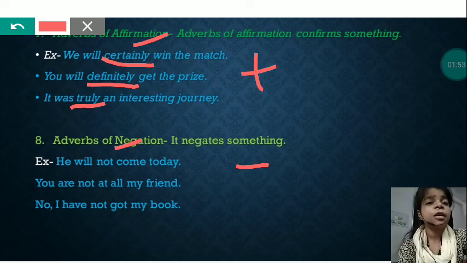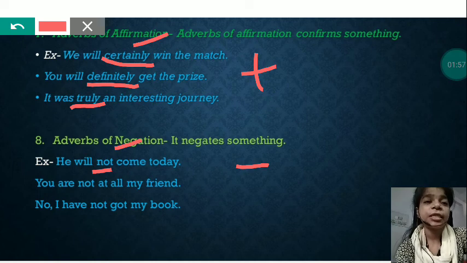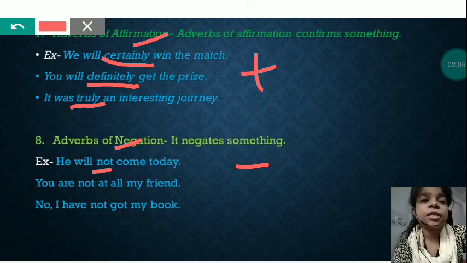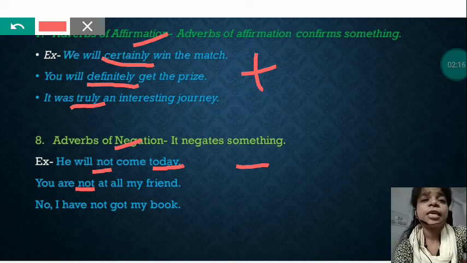He will not come today. Here you can see the word not. So that means it is a negative sentence, and as it is a negative sentence, so it is example of adverbs of negation. And here adverb is today. You are not at all my friend. Again here not word is used, so this one is also adverb of negation. Here adverb is at all.